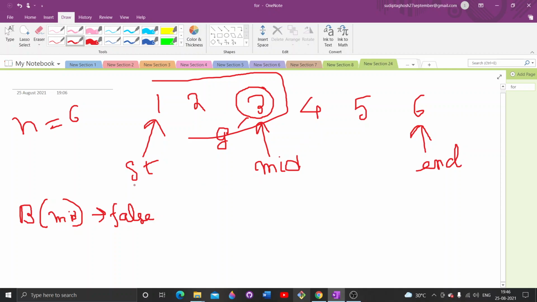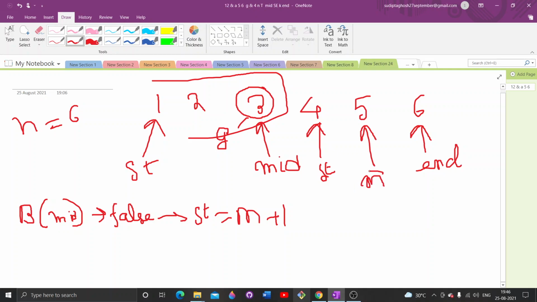So if it comes false, I will move my start pointer to mid plus 1, and again I will check. This will be my middle element, and I will again pass it to this bad version function.